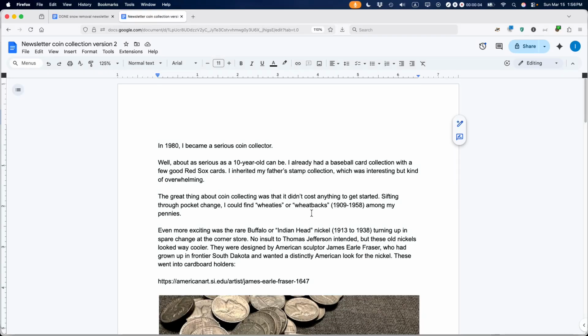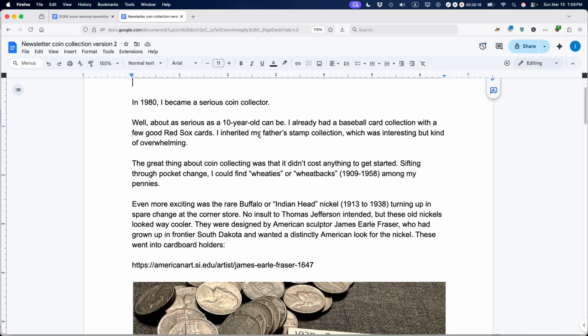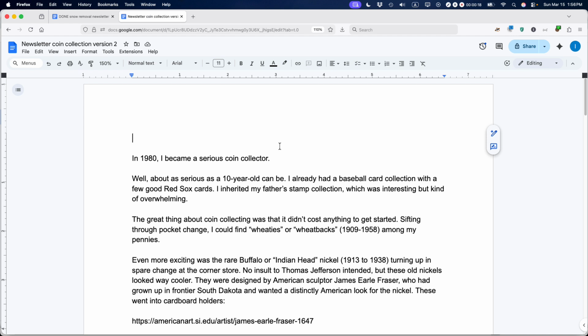Here's how to create a snappy title for an essay, report, or a blog post using Ask Gemini in Google Docs. Let's get started. So this is Ask Gemini. This is an essay that I wrote for a newsletter, and it will also be repurposed on my blog. And I'm not really good at writing headlines, so Ask Gemini can actually help me do that much more quickly and maybe come up with something more effective.